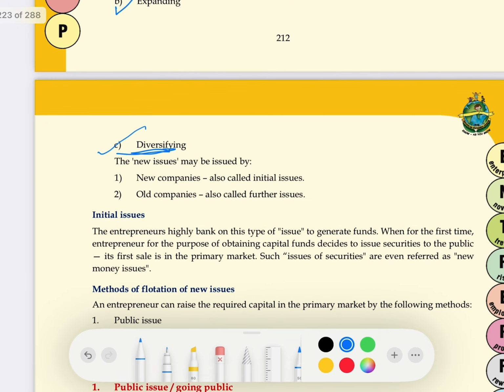New issues are of two types. One can be, let's say a company issues new shares for the very first time, then that issue will be called initial issue. But if a company had already issued shares in the past, but now it wants to raise capital by issuing more shares, then such an issue is called further issue.